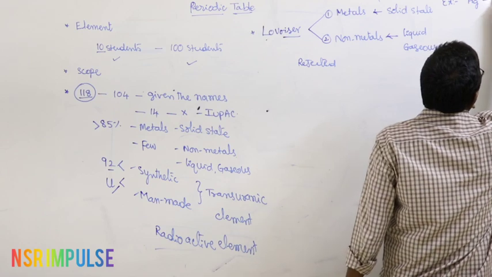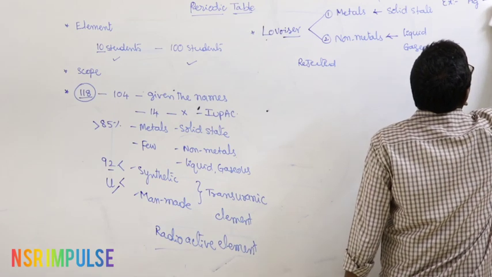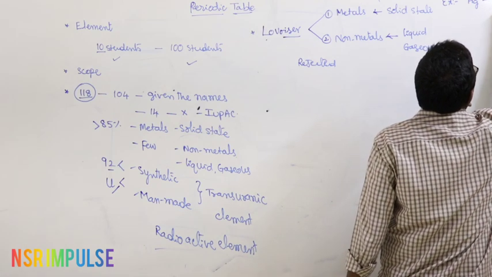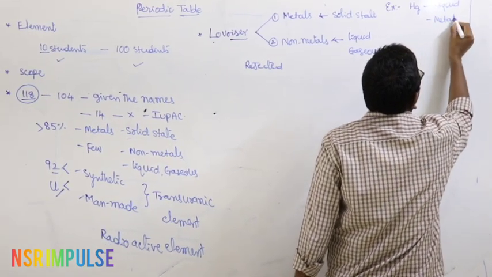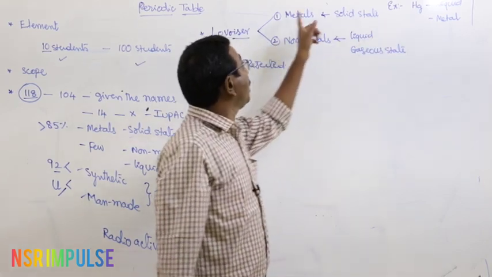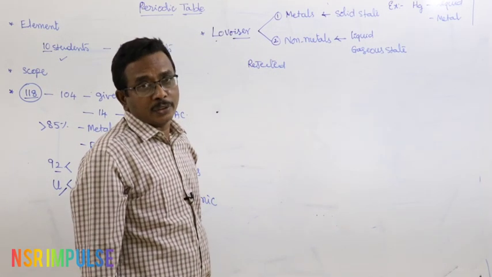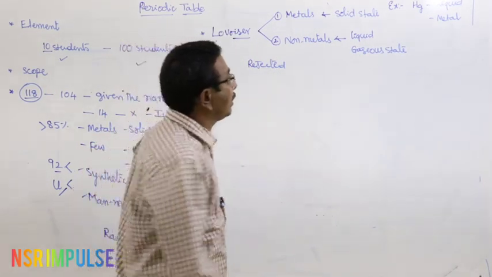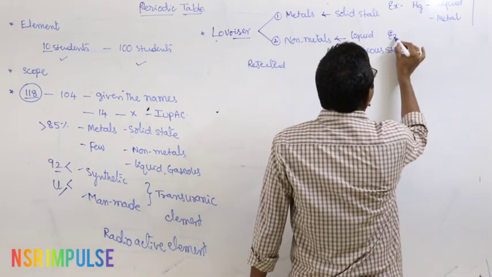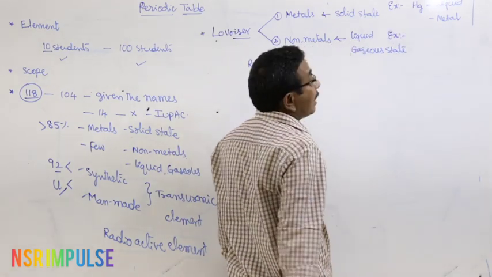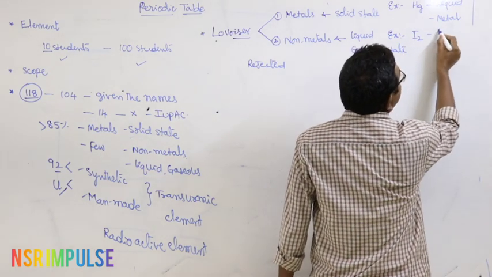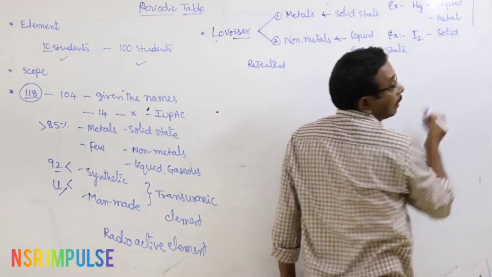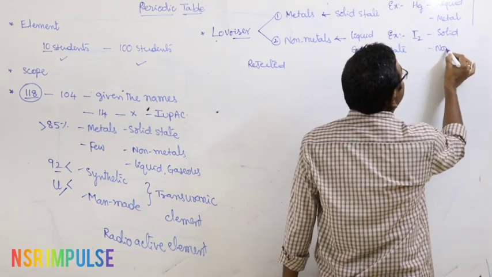Mercury exists in the liquid state, but it is a metal. Lavoisier could not explain it, and could not give the reason. In the second case, there is another exception, that is iodine. Iodine exists in the solid state, but it is a non-metal.